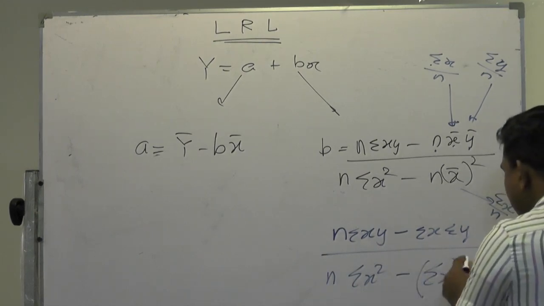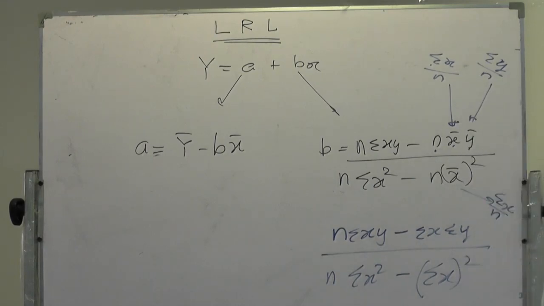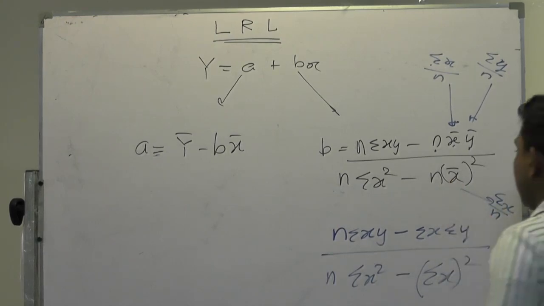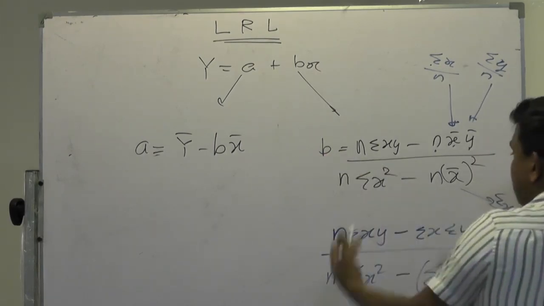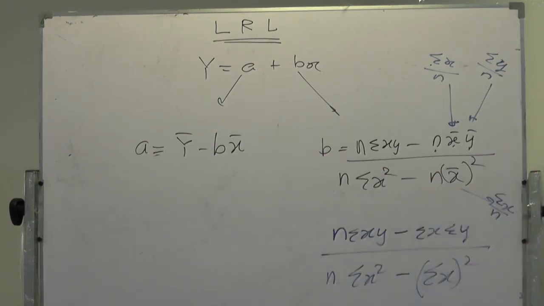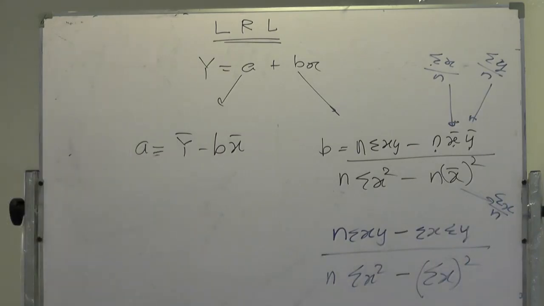Therefore, you can take the square of sigma x also, no issue, and you will receive the same answer. I don't know whether the examiner gives you information for this or this. However, you must be able to use any method. This is the formula. Now let's take the MCQ question given.